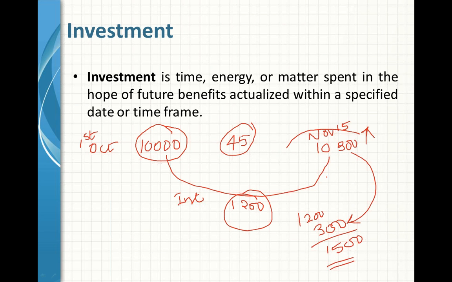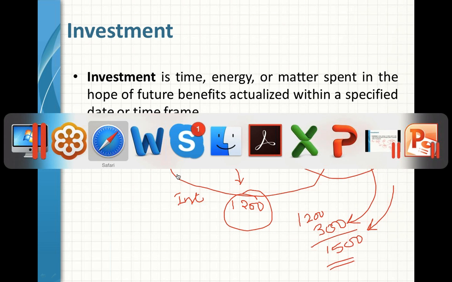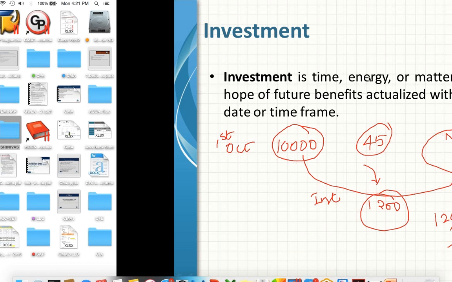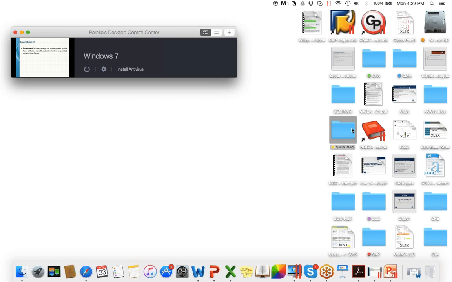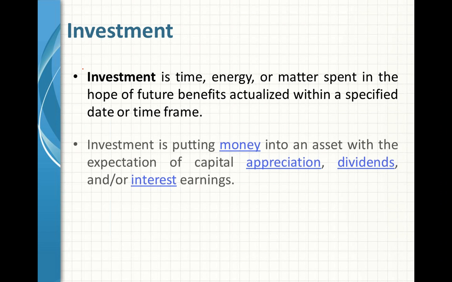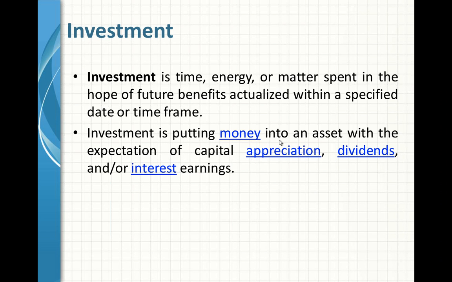This is the reporting value of the investment. This is the income earned during the year, and overall profit is 1,500. So you are investing your money, that will give you appreciation. At the same time, you will earn some dividends or interest.